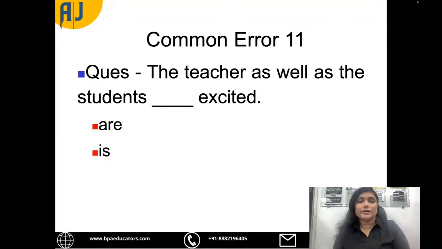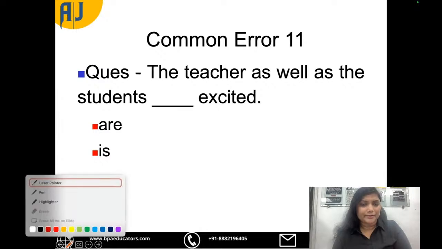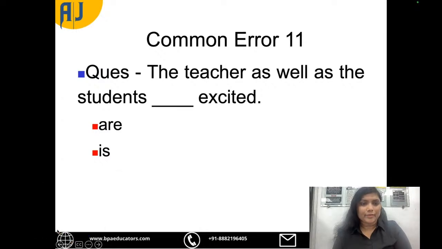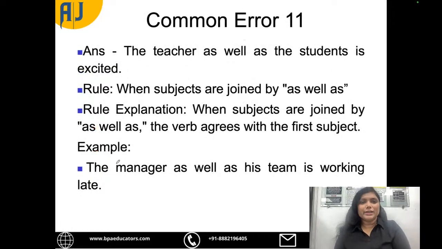So the first question for the day is: the teacher. This is a common error. Tell me what is the right answer. The teacher as well as the students is excited or are excited. Tell me. Okay, so the answer would be: the teacher as well as the students is excited.